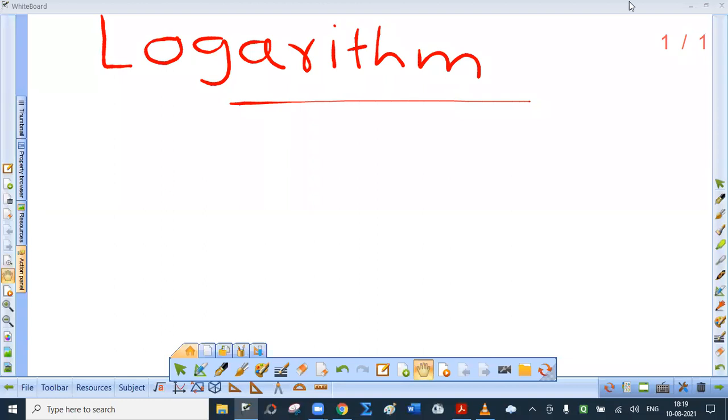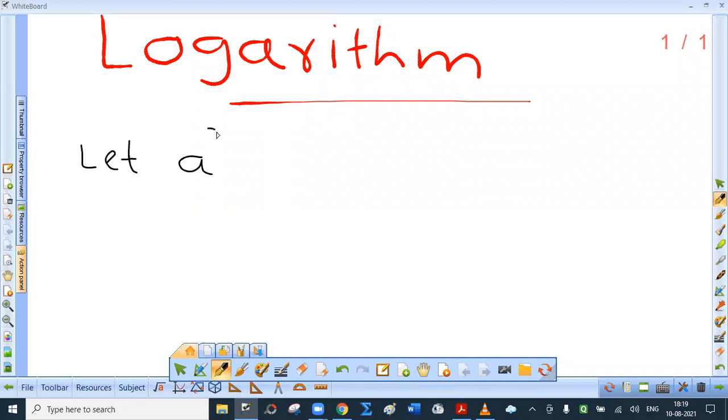Yesterday we discussed logarithm, but today I'll explain that part again. Now this is very, very important. See, we will be doing calculus in the second semester, and for that trigonometry and logarithm, these two topics play an important role. Okay. Now,